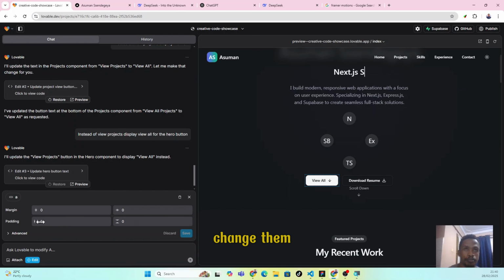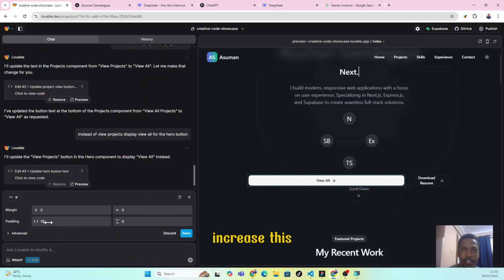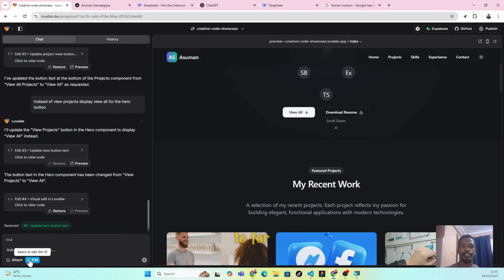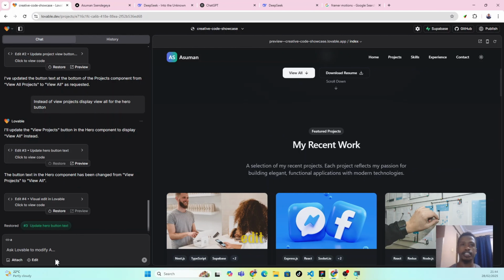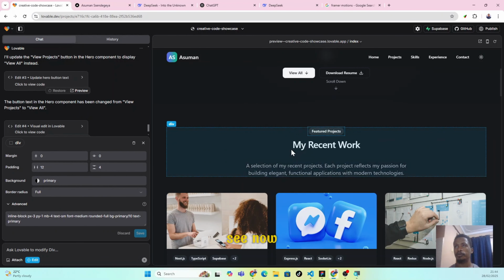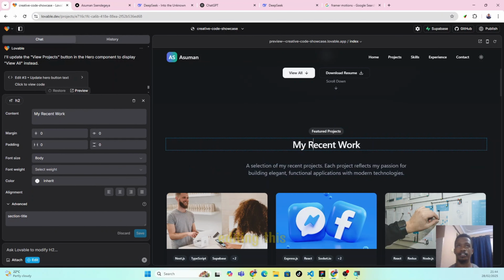Now let's change them. For example, if I increase the padding on the X, the space inside the view all button will increase along the X-axis. When you click on this one, it means you'll be editing this.